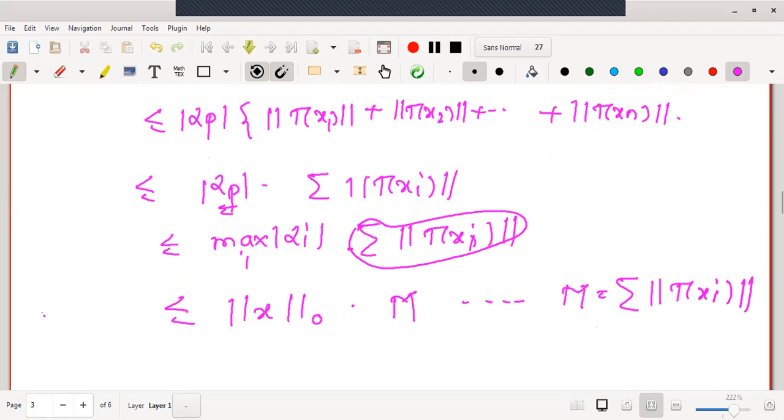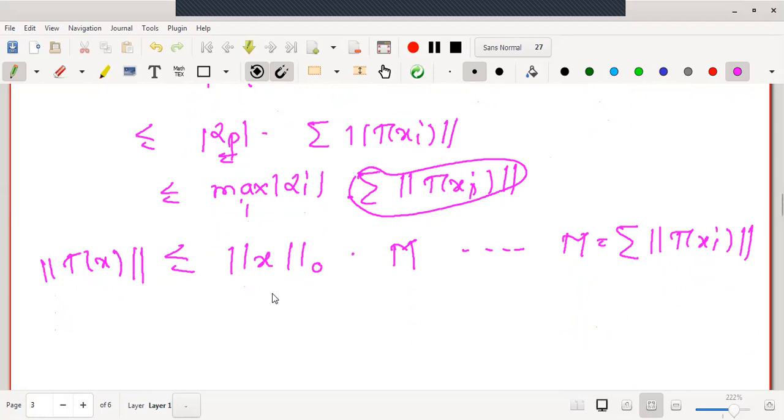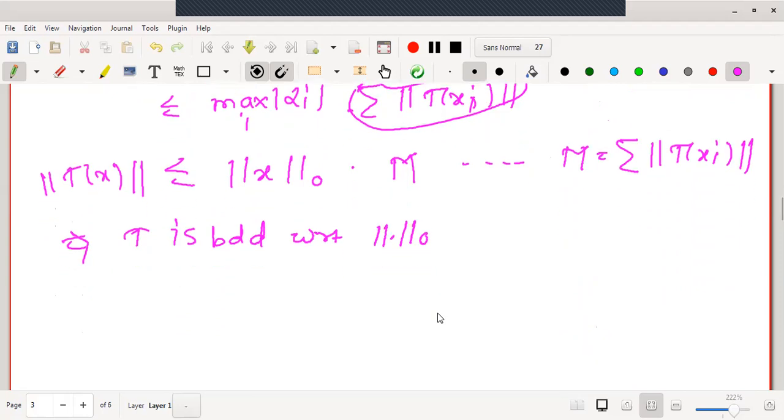Therefore, what we have obtained is norm of T of x is less than or equal to some constant into norm 0 of x. Therefore, may I say the mapping T is bounded with respect to norm 0. But already we have seen that all norms on finite dimensional spaces are equivalent.